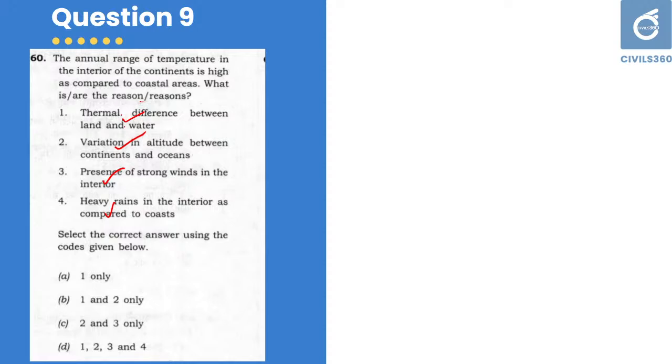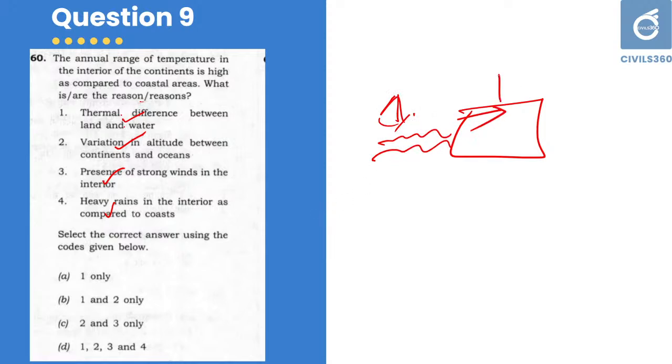The first one, thermal difference between land and water. Of course, there is a thermal difference. Whenever you go to the interior regions of a continent, there is increasing temperature. So the first statement is absolutely true. Second thing is variation in altitude between continents and oceans. No, you cannot say that variation in altitude causes a high annual range of temperature.